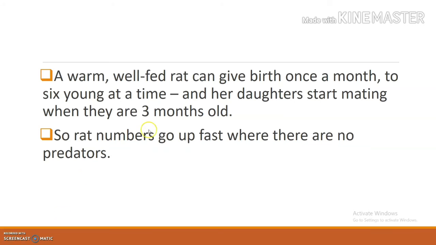Rat numbers go up fast where there are no predators. Because always the rat is increasing and increasing, that much predators are not increasing, right? Only small numbers of predators are there, but rats are a large number. So even if predators are eating, much of the rats are left. That is why its number is always increasing.